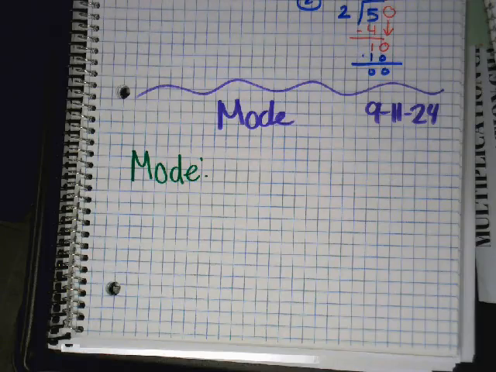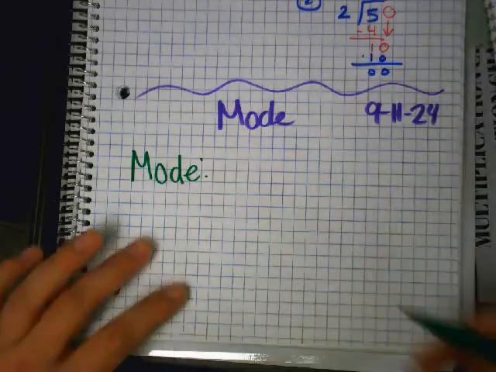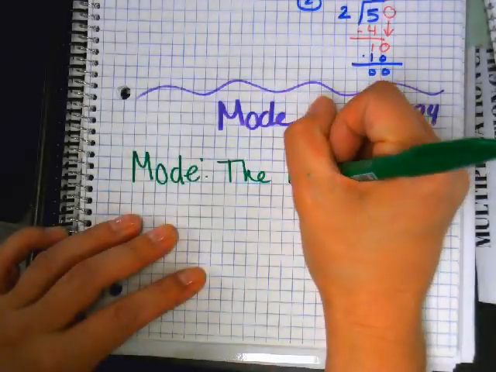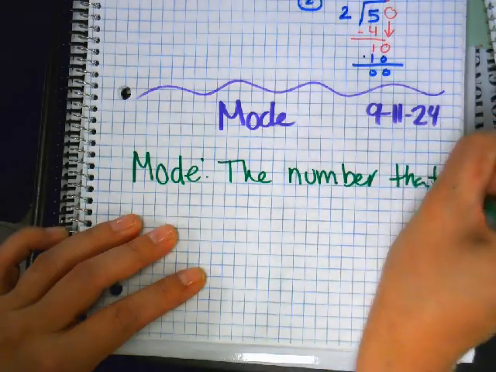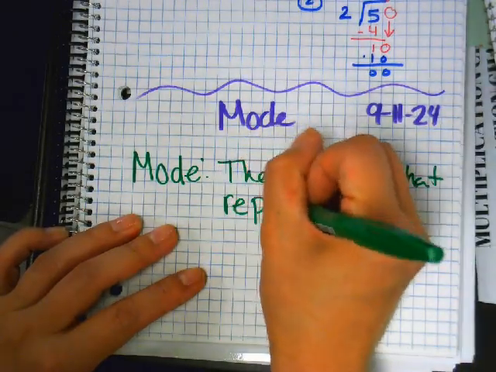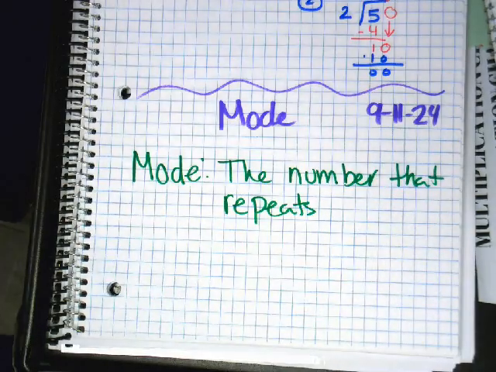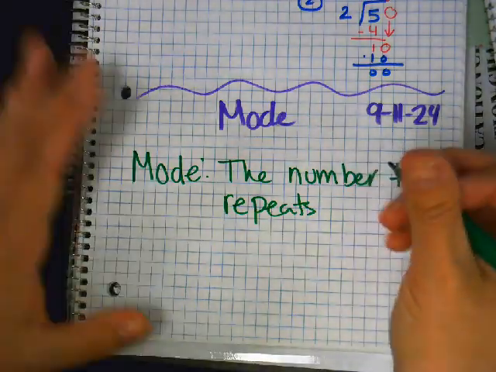It is the number that is different. The greatest and the least, that's tomorrow. Okay, mode is the number that repeats. Oh, of course. Now I remember.